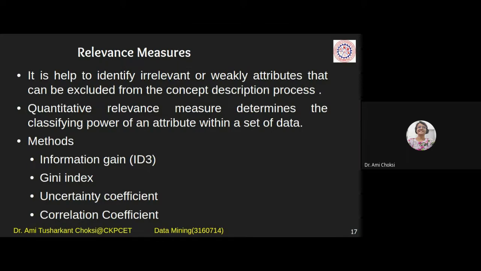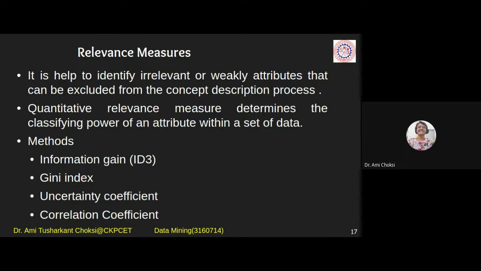Relevance measures. Now, why do we need these relevance measures and what are they? They help to identify irrelevant or weak attributes that can be excluded from the concept description process. What we are saying is that relevance measures help us to identify irrelevant or weak measures which are not of use, right? Or you can say that we can remove them from further process.